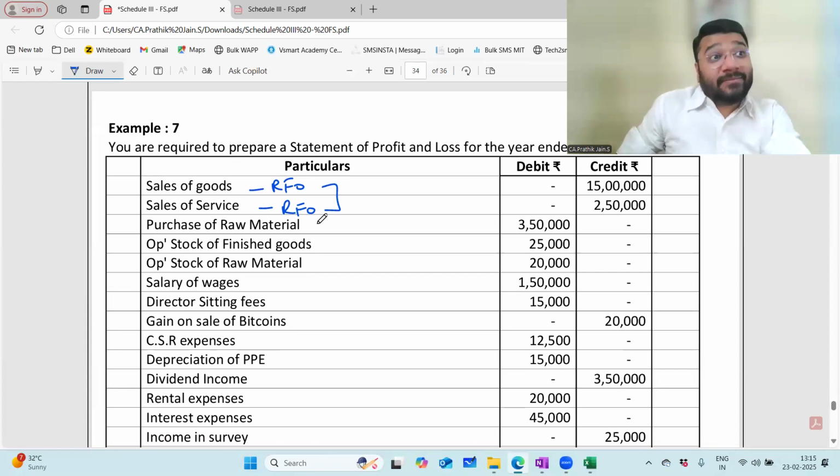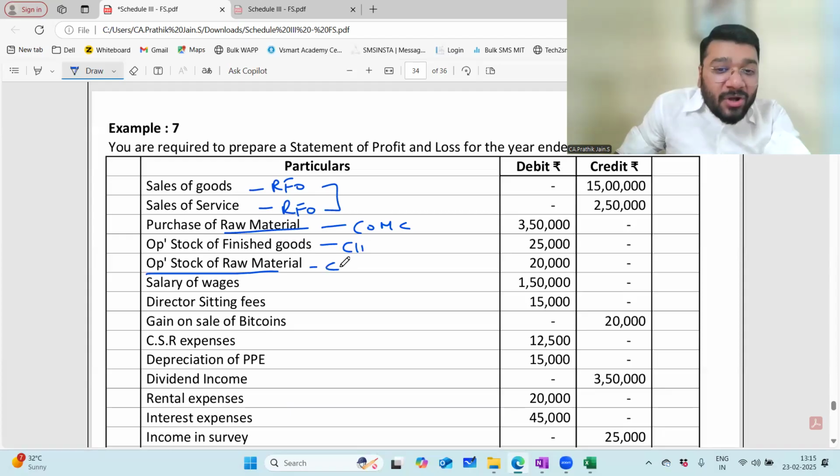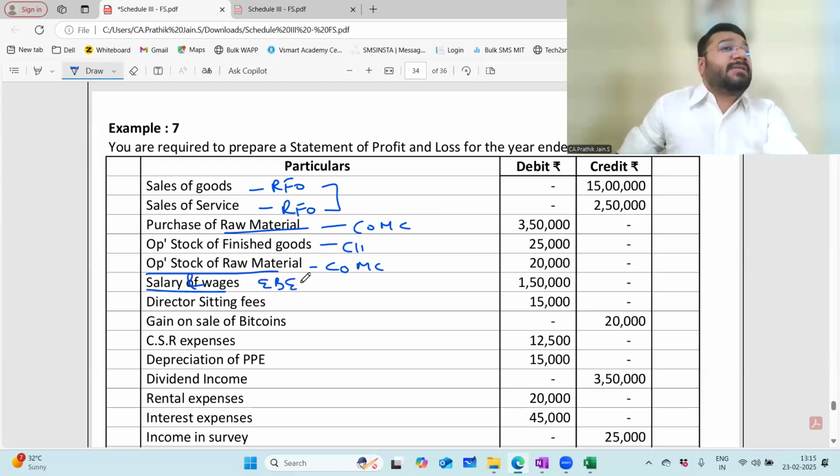Purchase of raw material. Purchase. Sir, we are not bothered about it. What is it? Raw material. So it goes to your cost of material consumed. Opening stock of FG, change in inventory. Opening stock of raw material, cost of material consumed. Salary and wages, employee benefit expenses. Director sitting fees.